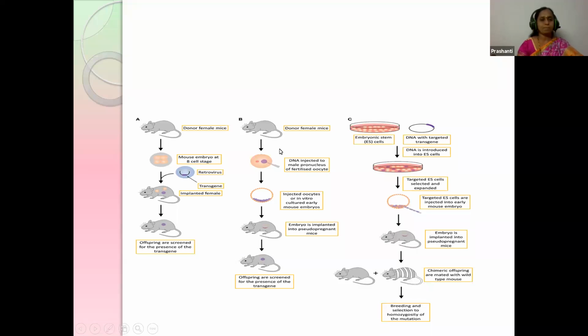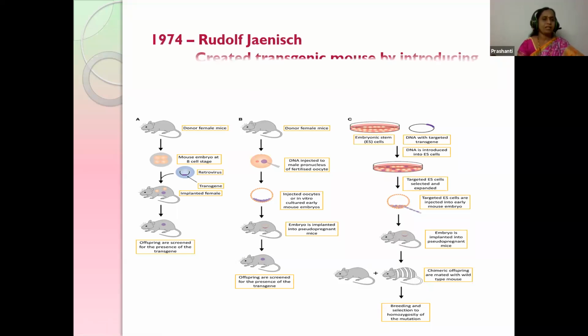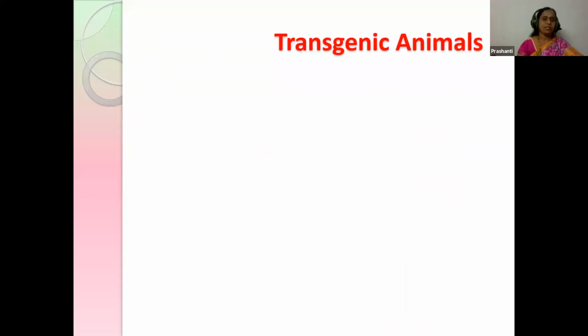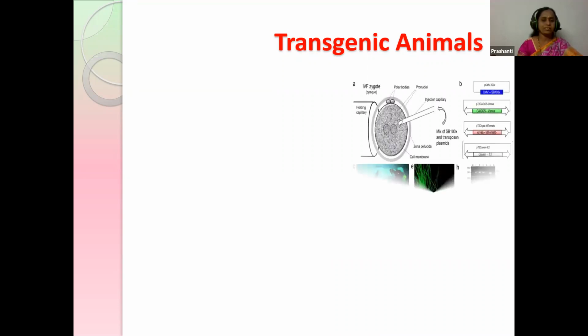Okay, then who is the person who first introduced the transgenic mechanism? That is Rudolf Jaenisch in the year 1974. He studied diseases by introducing a foreign DNA into the mouse. As he introduced the foreign DNA into the mouse, it is called a transgenic mouse. Not only the mouse, there are also other transgenic animals, as I have said, students.